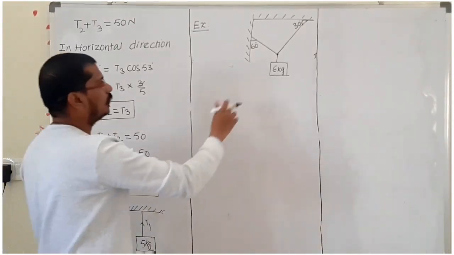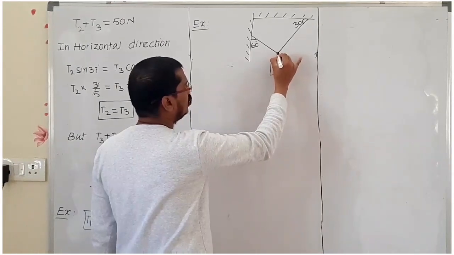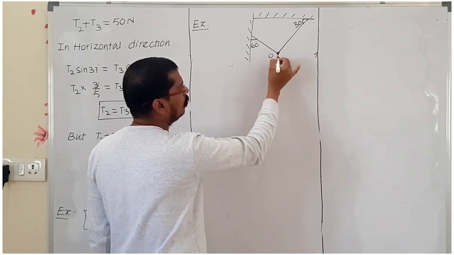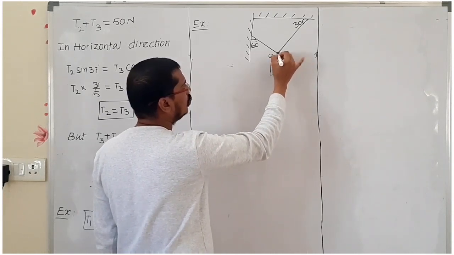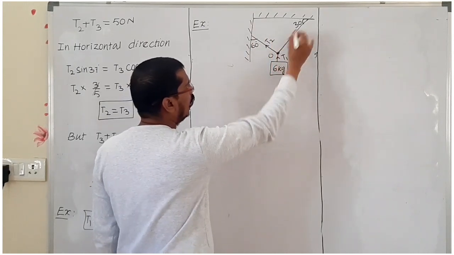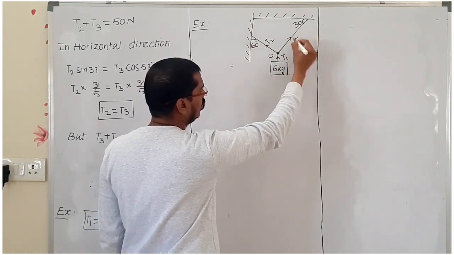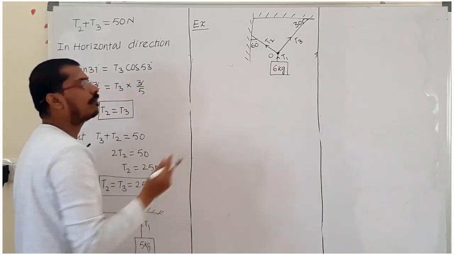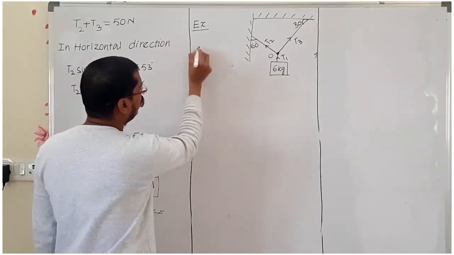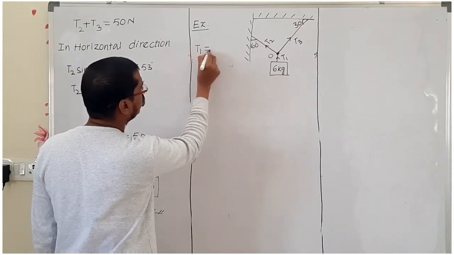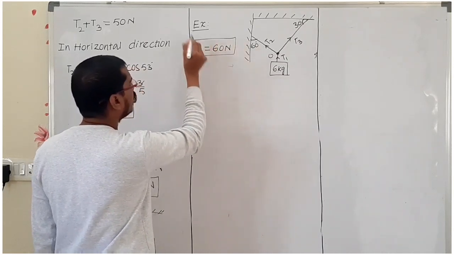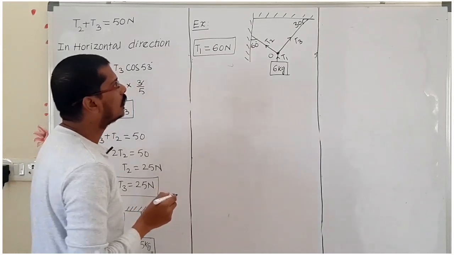Now here another sum is given. This is a common point. Let us consider O. Now the common point to the mass, I am taking T1, and the common point to this side I am taking T2, and at this tension I am taking T3. In this condition we have to find out T1, T2 and T3. Here we know that T1 equals 60 Newton. T1 we got it. Again we have to find out T2 and T3 values.